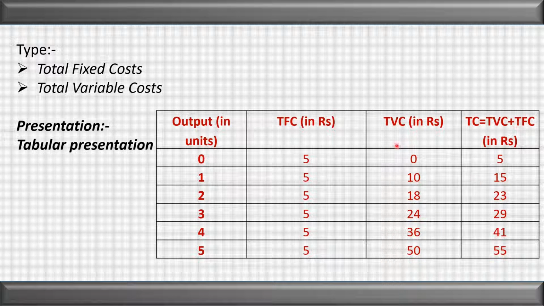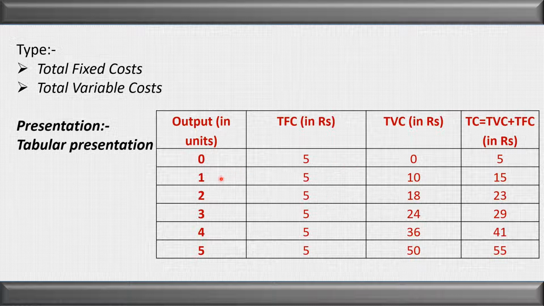Total cost is the summation. When the output is 0, total cost is 5. Why? Because when the output is 0, definitely the fixed cost is there. So the total cost is fixed plus variable. Total fixed cost is 5, variable cost is 0, so total cost becomes 5. So when the output is 0, total cost means total fixed cost.